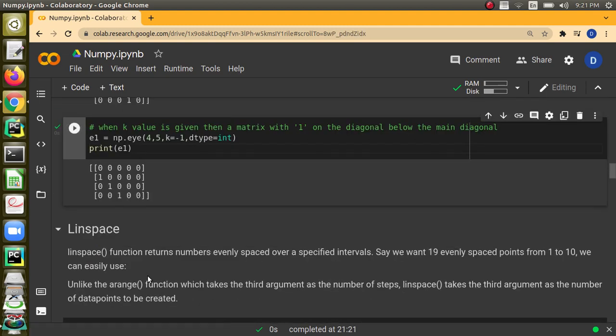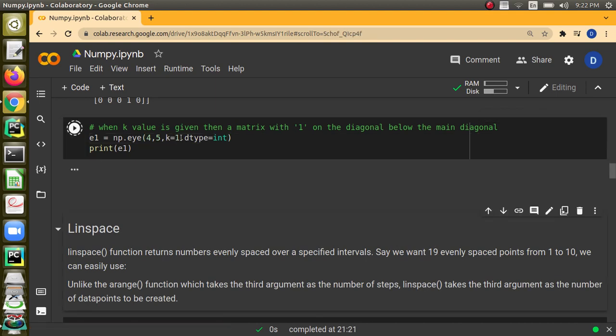And we can control the ones. Generally the ones are the main diagonal elements. If you want to control it, there is an option. We can use this k. K is a parameter which tells how the 1 has to be shifted. Generally the main diagonal elements will be 1. If you give it as -1, then the diagonal one level lower, that is, the next level down, right, becomes 1. This is the main diagonal. If we give -1, the lower one becomes 1.